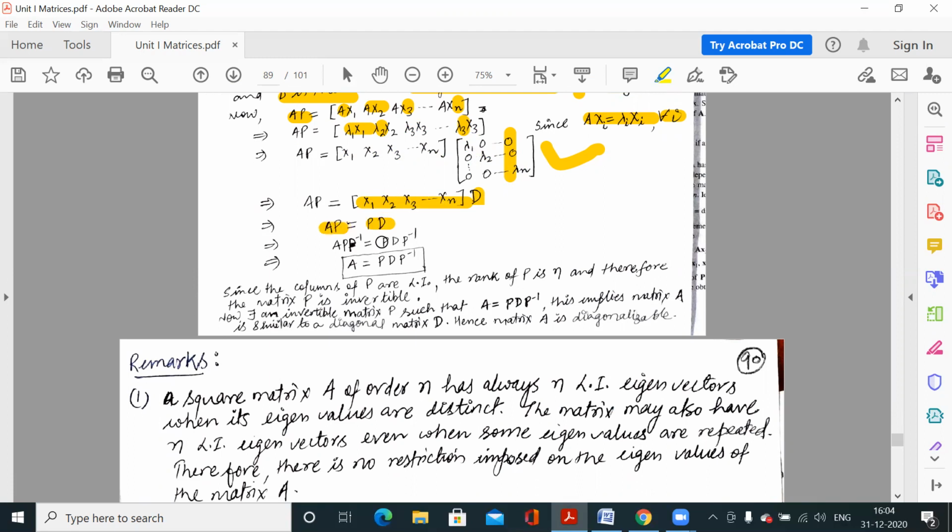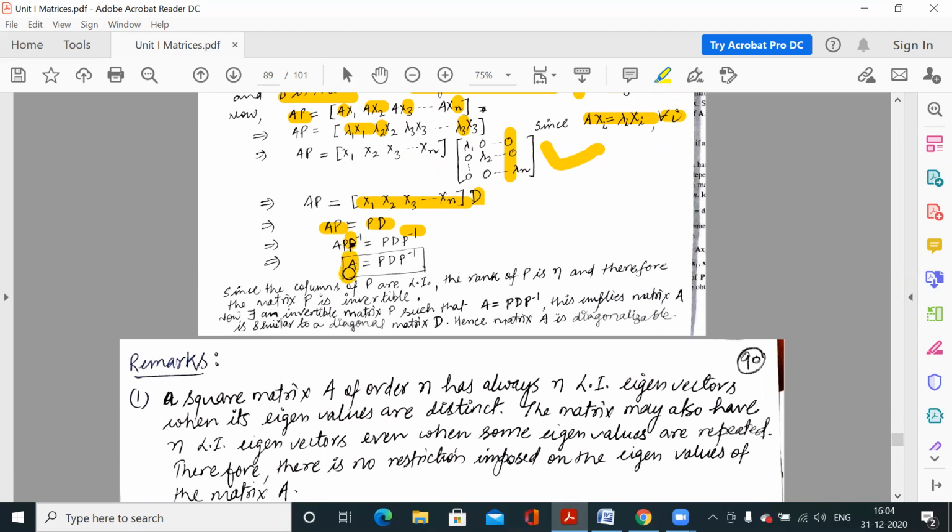Now this condition is sufficient to say that A is similar to diagonal matrix D. But otherwise, if you go for the most general definition, you multiply this equation by P inverse from the right. So it is AP P inverse is equal to PD P inverse. So P into P inverse is identity.